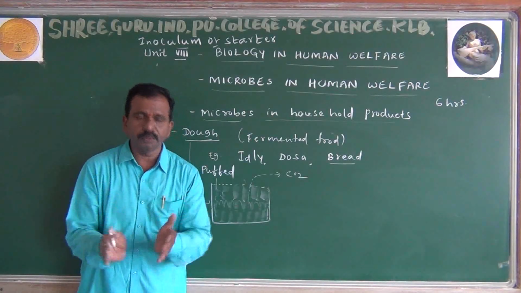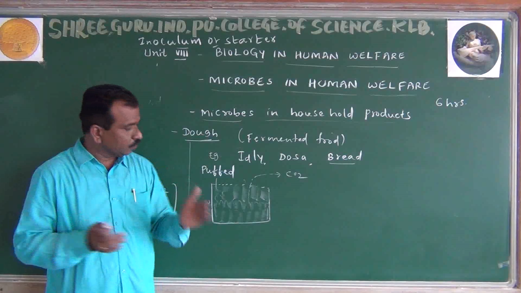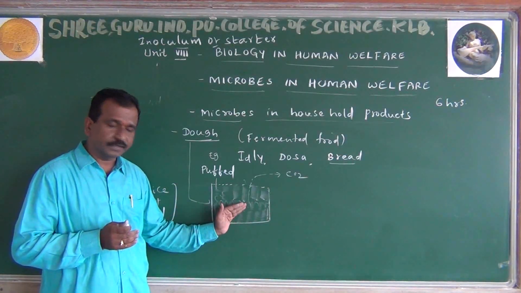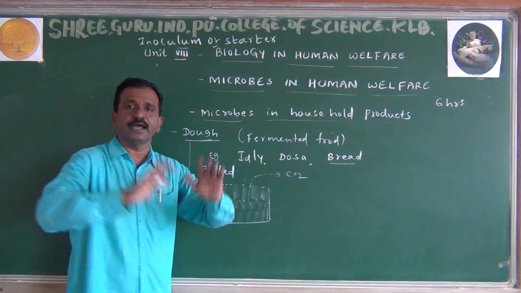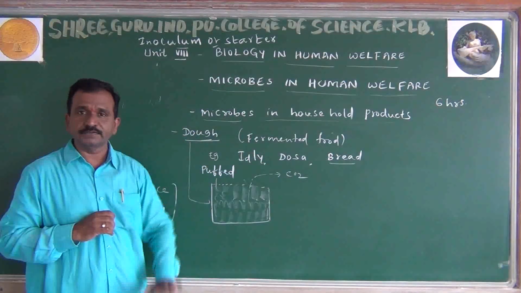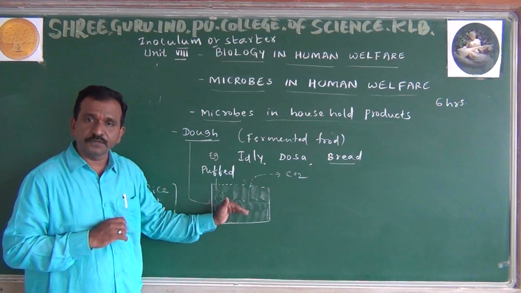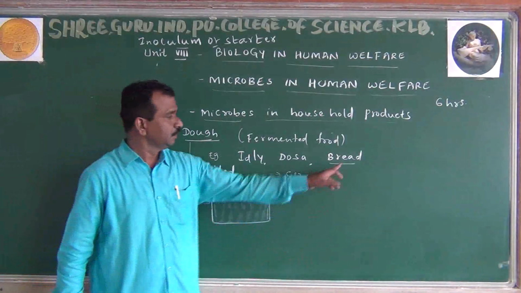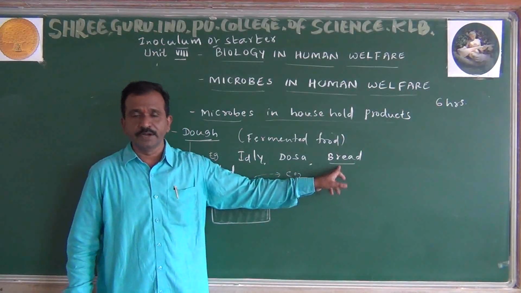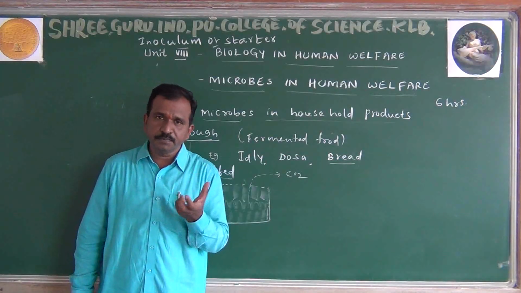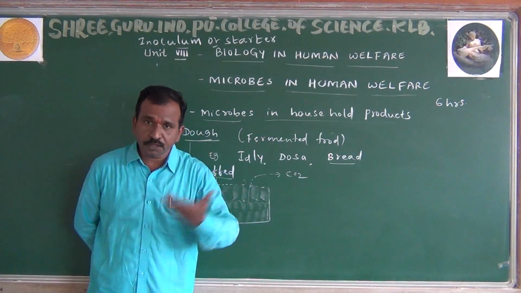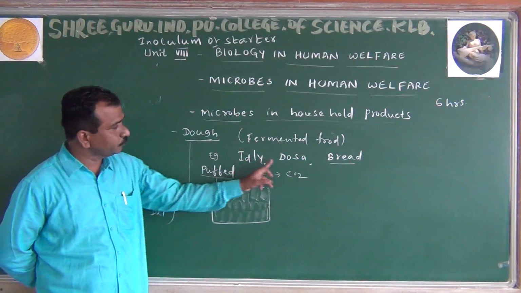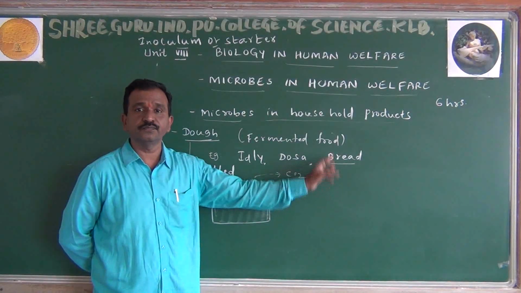Whenever we keep flour for a longer time, automatically a reaction is going to take place. When the reaction is taking place, at that moment CO2 is released as a byproduct. When the CO2 is discharged, the flour becomes soft. This is considered a puffed appearance, softness. Even in bread formation, bread is also spongy, and even if it is made of wheat flour, it is because of the yeast. So all these are the food materials which are normally considered fermented food.